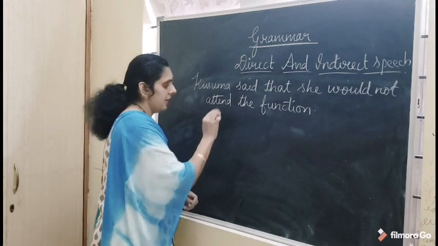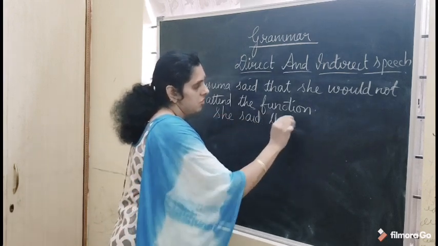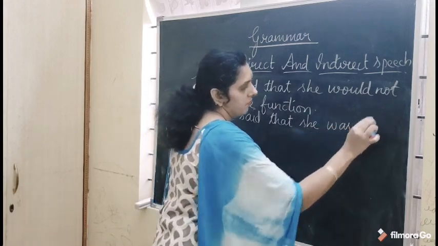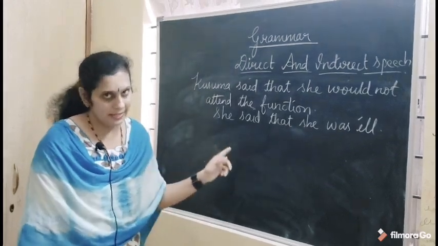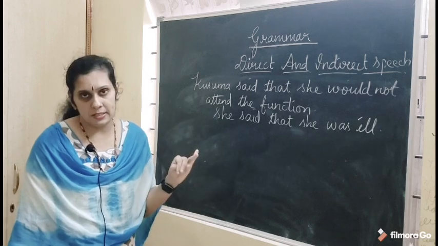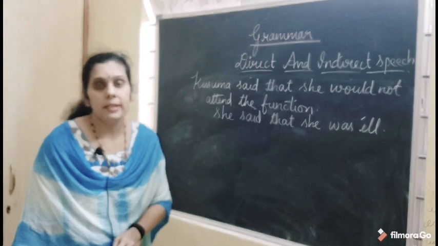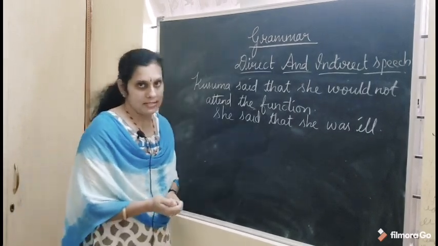See, she said that she was ill. She said that she was ill. So here again, you don't have any commas or inverted commas. The words of the speaker are changed, and the reporting part and the reported part are combined by the conjunction that. Okay. Next, one more example.